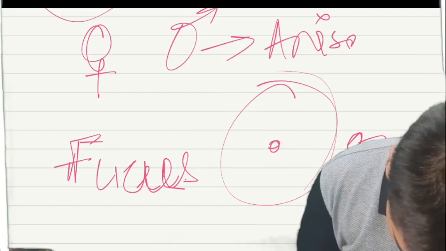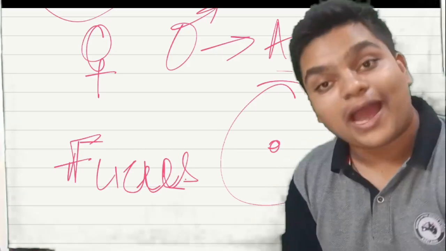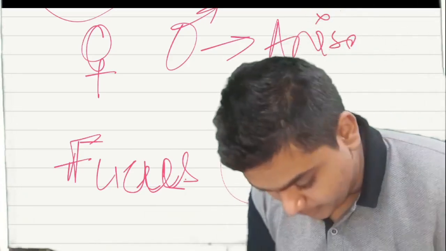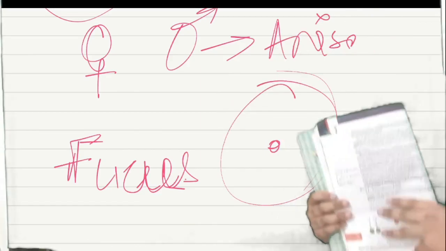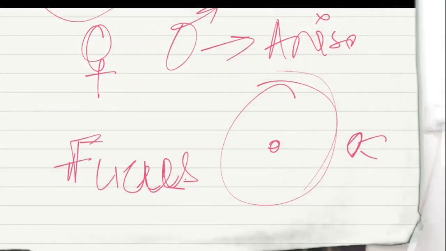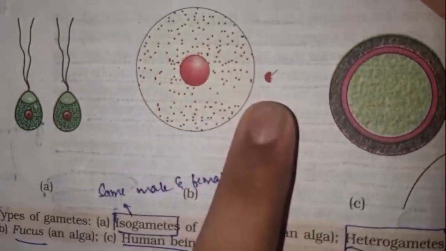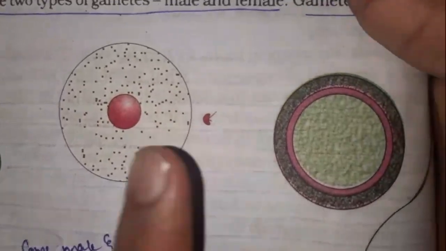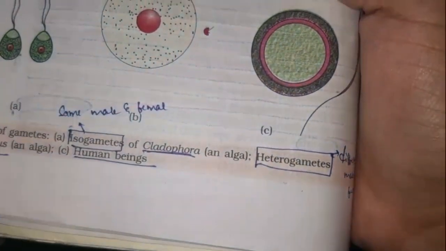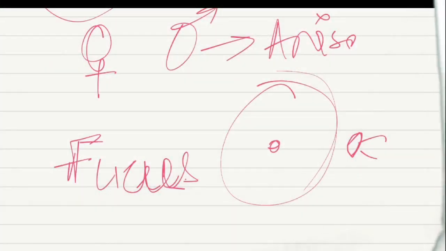The male gamete also has unequal flagella. Let me show you in my textbook. This is your female gamete. This small thing is your male gamete. Can you see this? Got it? This is Fucus, in the heterogamous condition. Okay, clear?